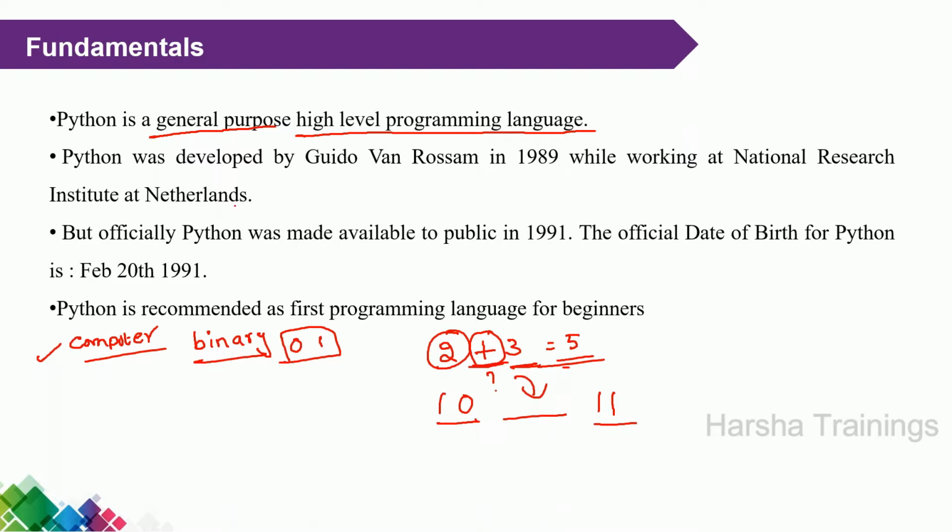That is the reason users write programs using a high level language, meaning our natural language like English. That means I write the program using the English language. The computer understands only machine language. Then obviously you have a question: how does the computer understand this English? Simply, we need a translator.